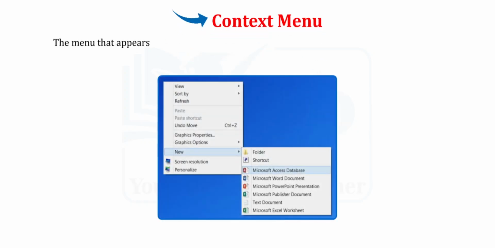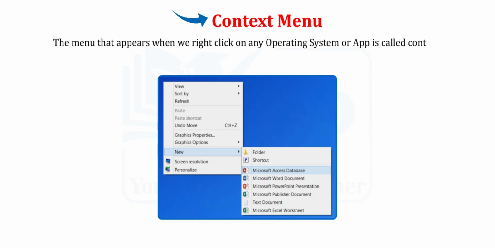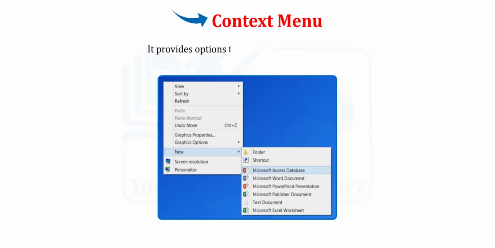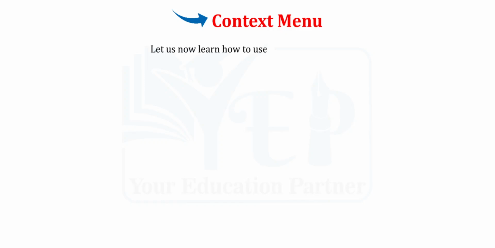The menu that appears when we right-click on any operating system or app is called Context menu or Shortcut menu. It provides options that can be accessed quickly. It helps us to perform a task quickly and effectively. Let us now learn how to use the Context menu.